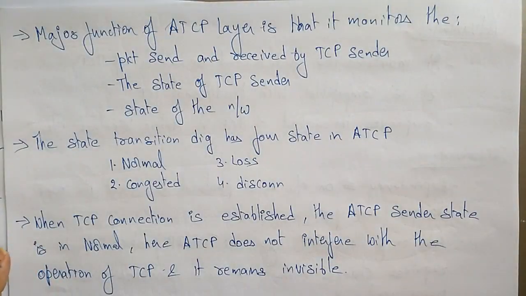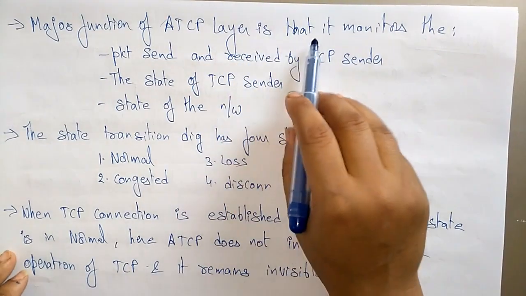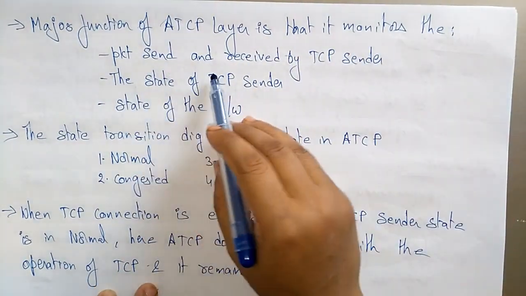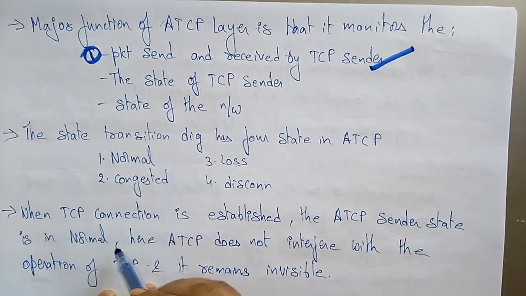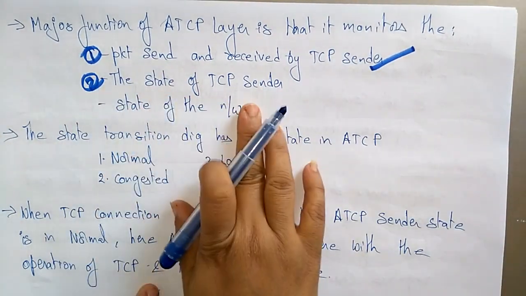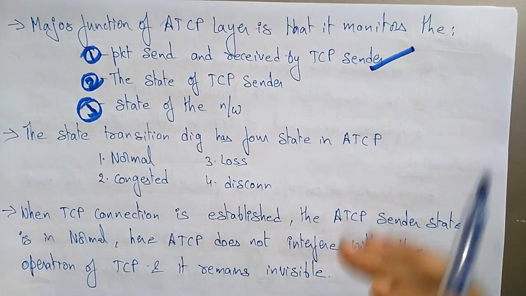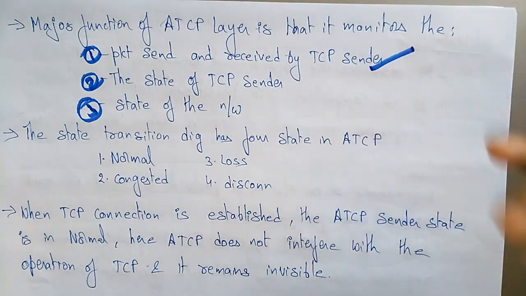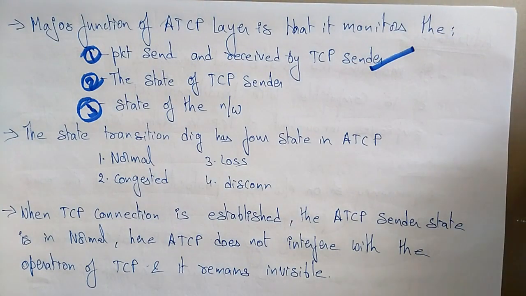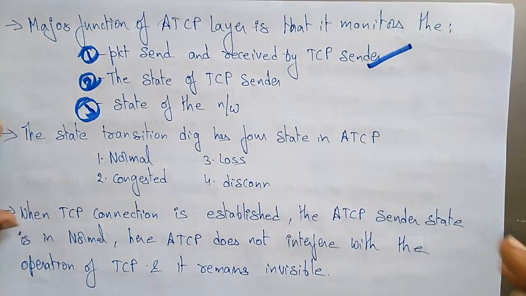So the major functions of the ad hoc transport control protocol layer is that it monitors the packets sent and received by the TCP sender. So that is one function. And another function is to monitor the state of the TCP sender and the state of the network layer. So these are the major functions the ATCP layer has to perform: it has to monitor the packets sent and received by the TCP sender, the state of the TCP sender, and the state of the network.